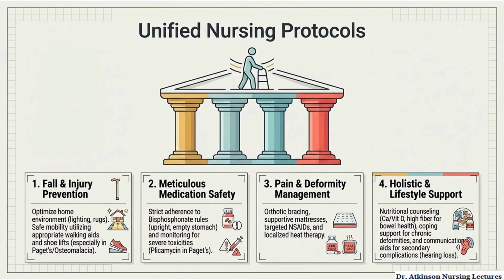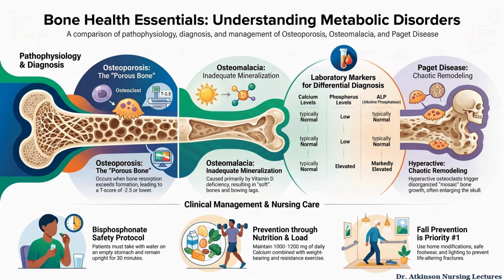Nursing care for osteoporosis, osteomalacia, and Paget disease centers on 4 priorities. Prevent falls through home safety, proper footwear, lighting, and assistive devices. Ensure medication safety by reinforcing bisphosphonate administration rules and monitoring for adverse effects. Manage pain and deformity with bracing, supportive surfaces, NSAIDs, and heat therapy. Support long-term health with calcium and vitamin D education, bowel management for calcium-related constipation, and coping support for deformity or hearing loss.